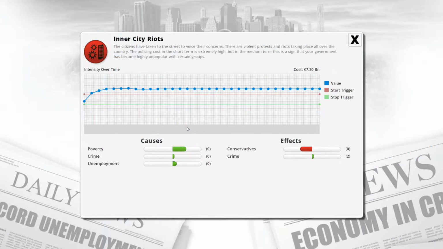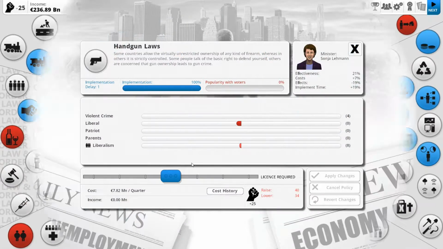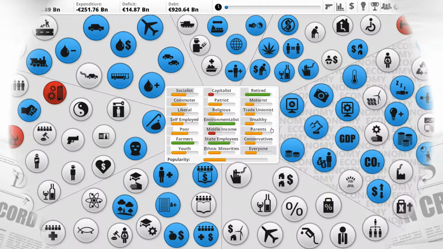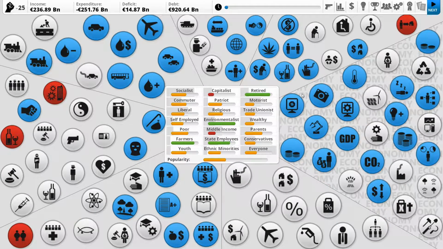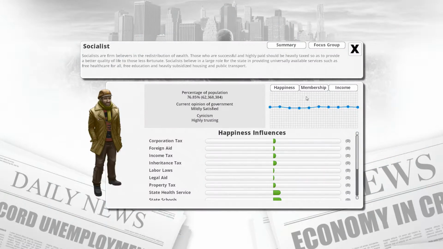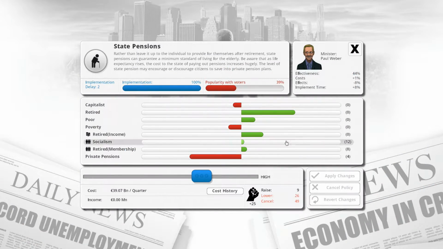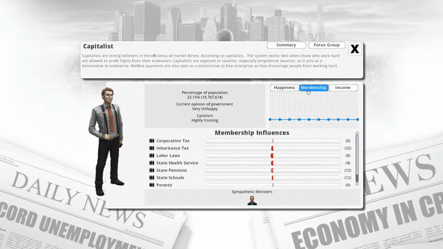But if you look at things like handgun laws, yeah, this reduces the amount of Liberals. So it reduces liberalism, and what that will mean is that there's more Conservatives. So membership here will be handgun laws slightly positive. So if I want to be changing it, that's how I need to go about it. I need to reduce liberalism. I can also reduce socialism. So state pensions, state pensions, socialism. So if we try and reduce socialism, we'll gain capitalism. And that's what my aim is all about.